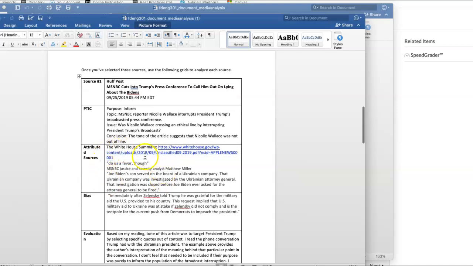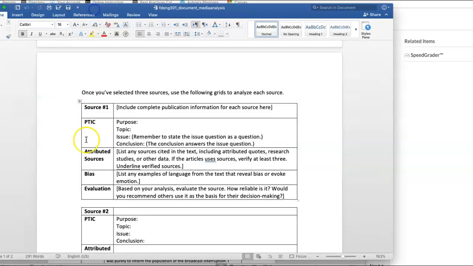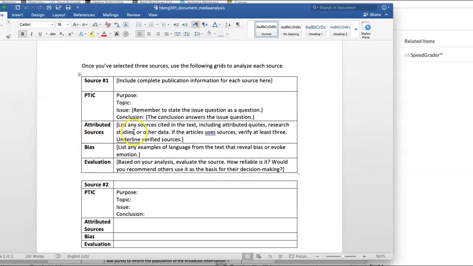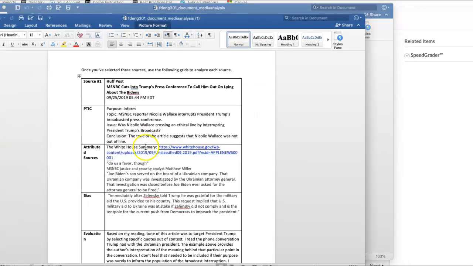Attributed sources, this is always a little tricky for students, but if you go back to the handout, it says list any sources cited in the text, including attributed quotes. So if the author who wrote the article quotes and uses another source outside of themselves, right, that needs to be cited here. If they use any data, any logos, right, they quote studies or research, that needs to be cited here. And then if it uses sources, you want to make sure it's a credible article, so you should be able to verify them. And then you'll just underline sources that you checked and verified.